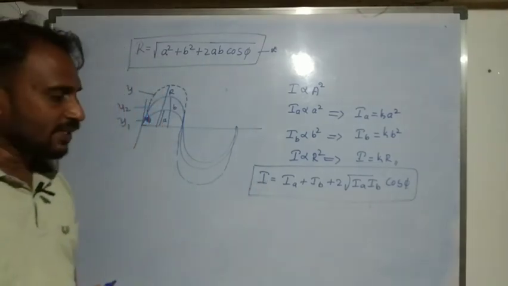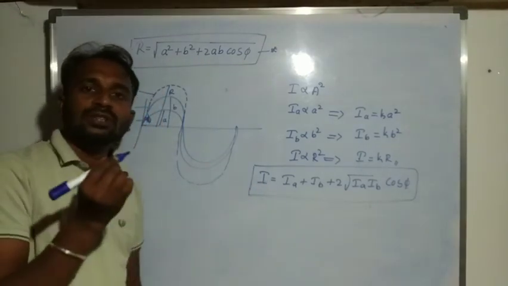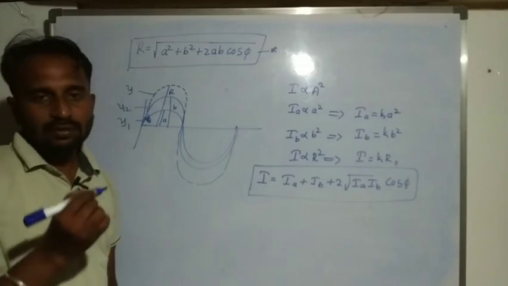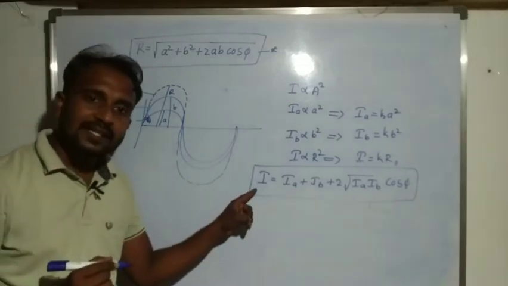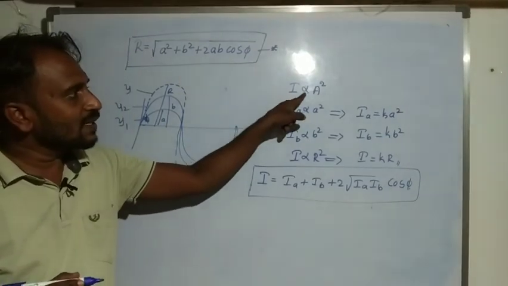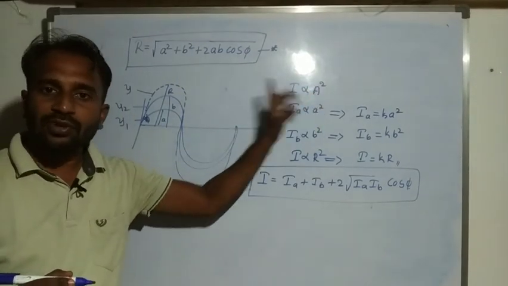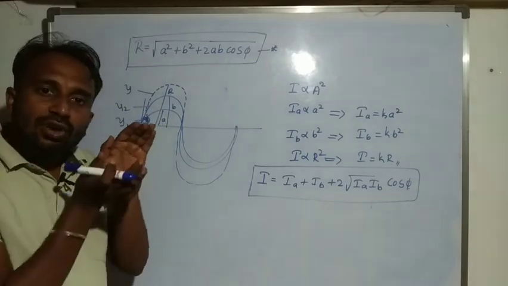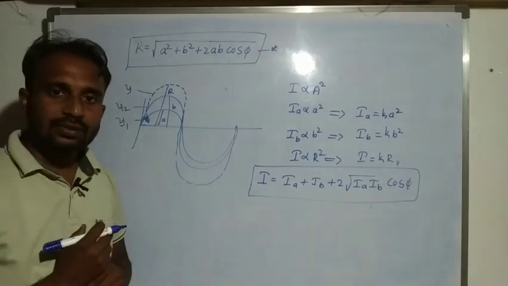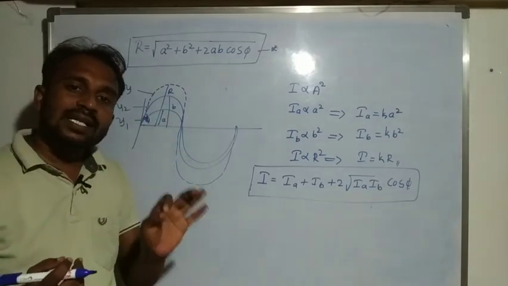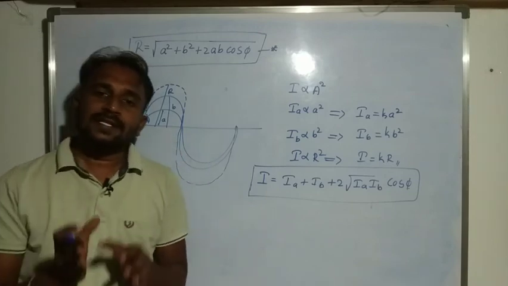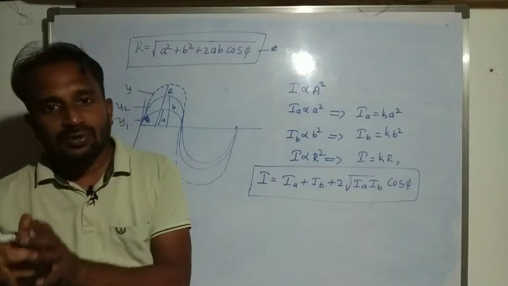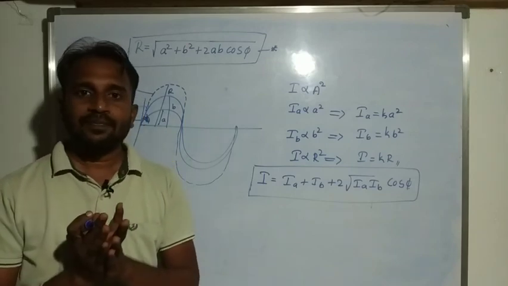Resultant wave intensity. When a crest falls on the crest of another wave, the resultant amplitude increases. It means intensity also increases. Why? Because intensity is directly proportional to square of amplitude. When a crest falls on the trough of another wave, then what happens? Resultant amplitude decreases. When resultant amplitude decreases, it means intensity also decreases.